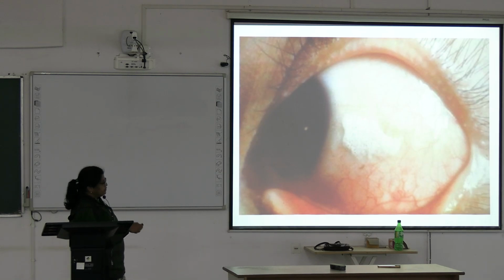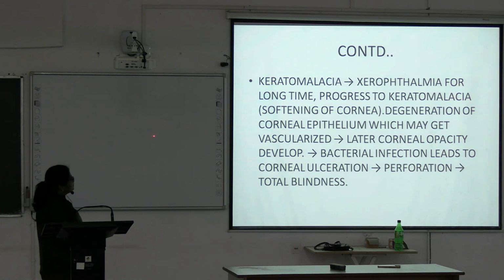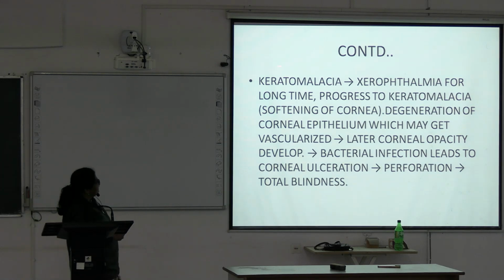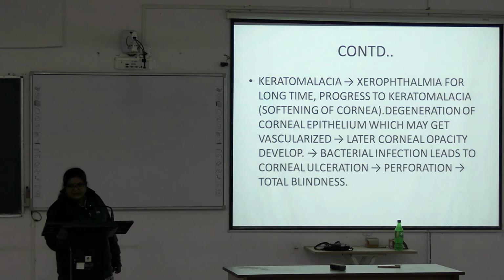This is the Bitot spot. It is always at the outer side of the cornea, the outer side of the eye. Now, next, after the Bitot spot, this stage is keratomalacia. From this stage, it is not reversible. So, the patient goes towards complete blindness.